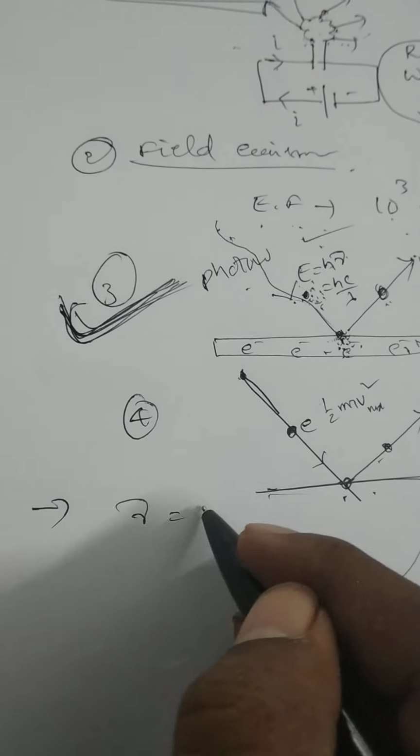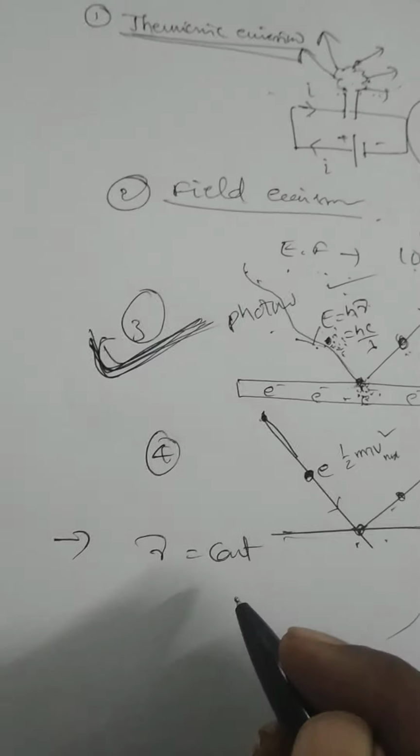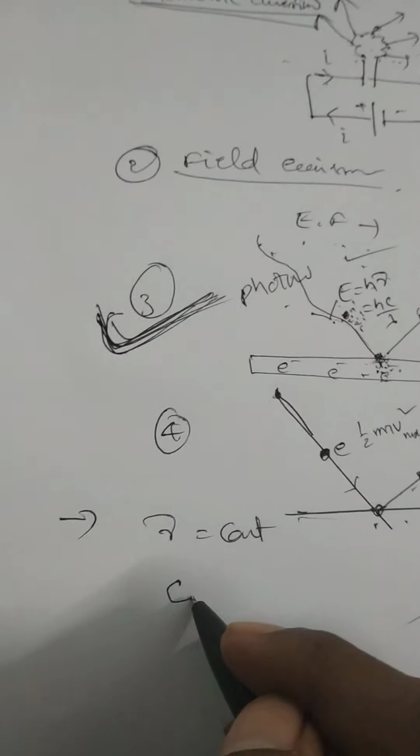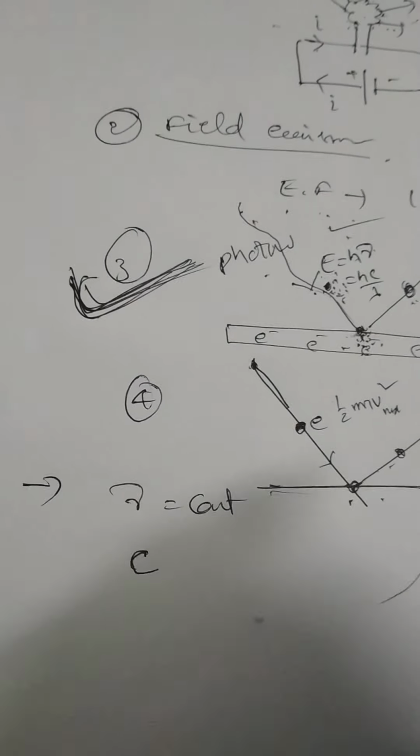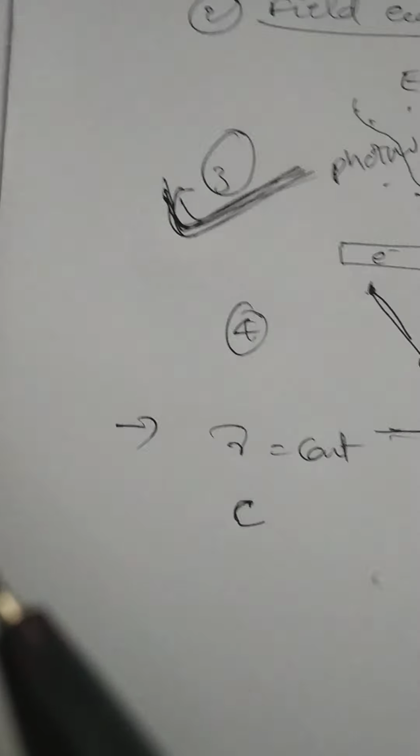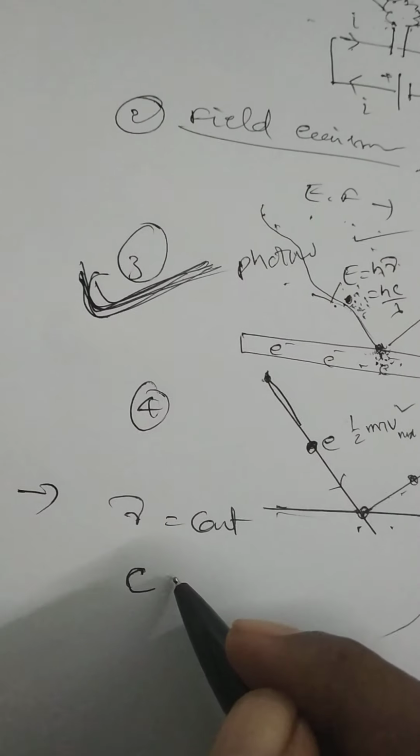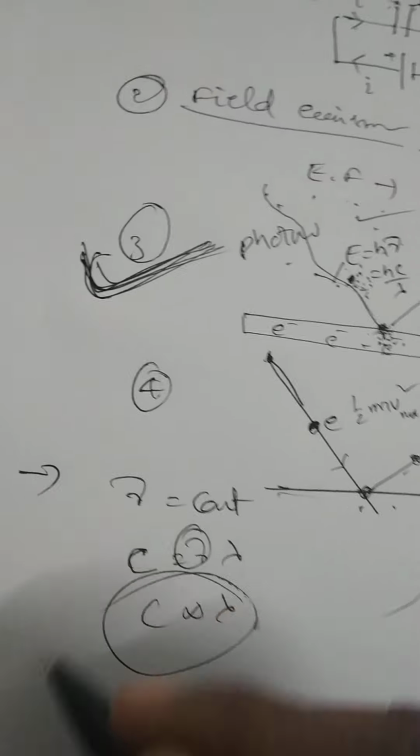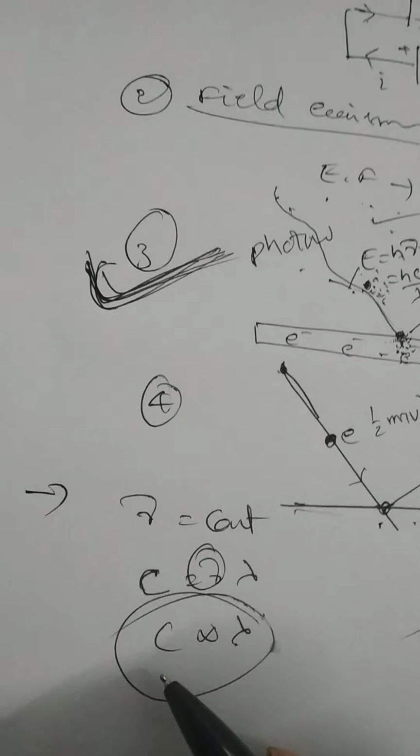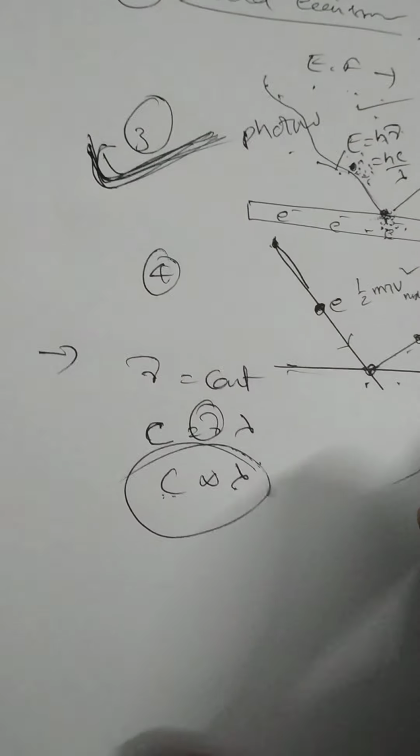Frequency remains constant when a photon moves through different media. Only the speed of the photon changes when it passes through different media, as the wavelength changes. Because c is equal to nu lambda, with nu constant, c is proportional to lambda. As wavelength changes, the speed of the photon also changes and frequency remains constant.